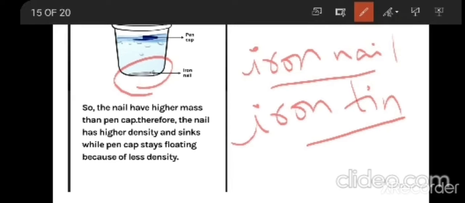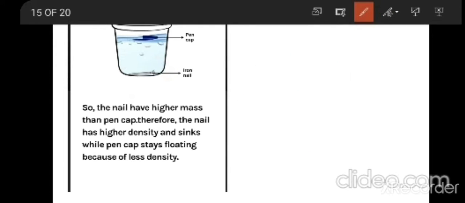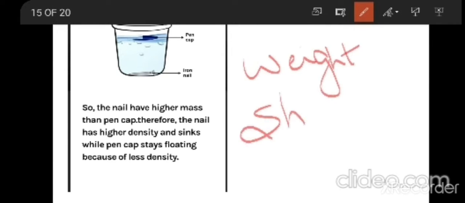The materials that can sink can be made to float, but all the materials that float cannot be made to sink. So if you observe here, the sinking or floating of the materials will depend upon the weight of an object, as well as the shape of an object. Just now we have seen the objects which are less in weight, they are going to float. The objects which are heavier than water are going to sink.